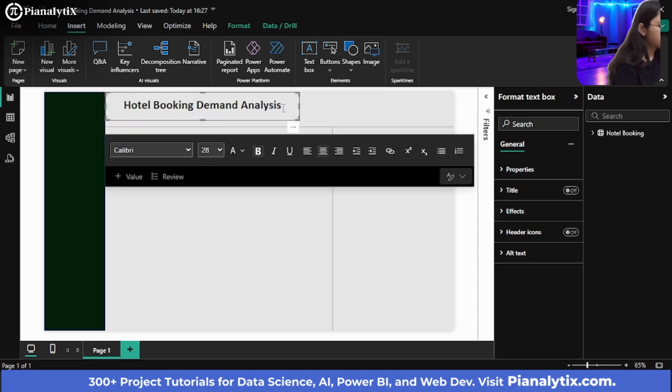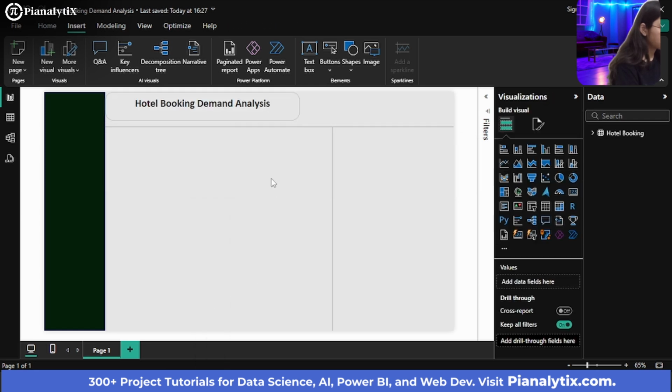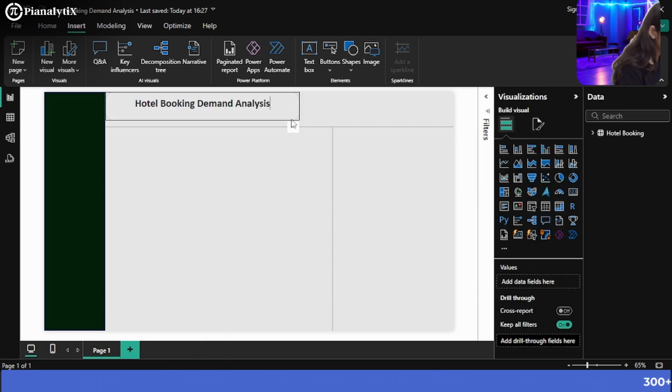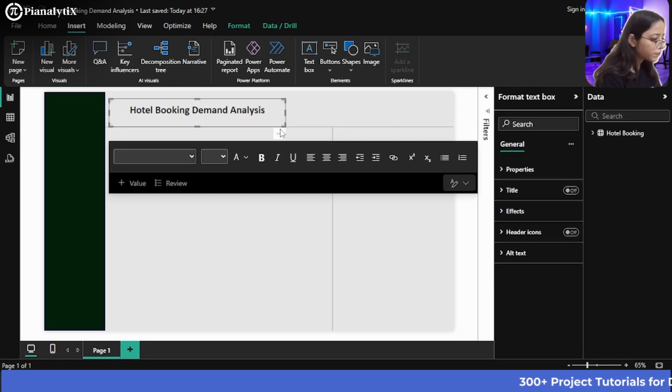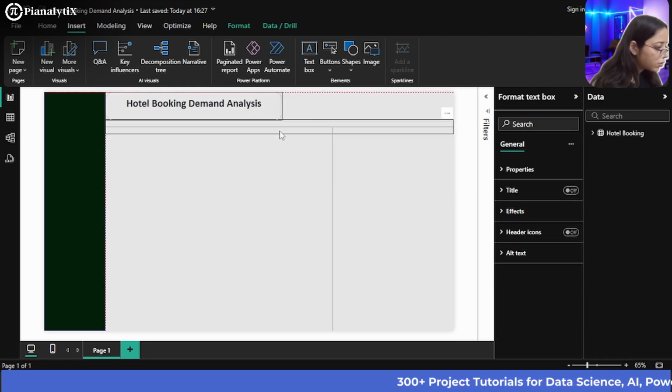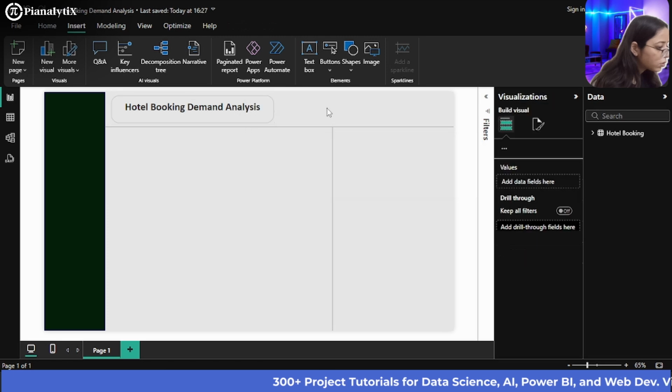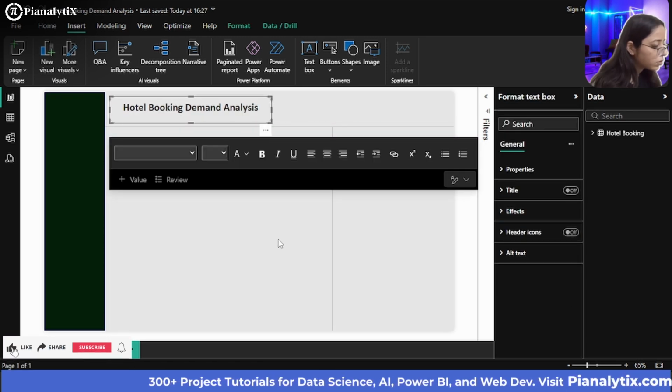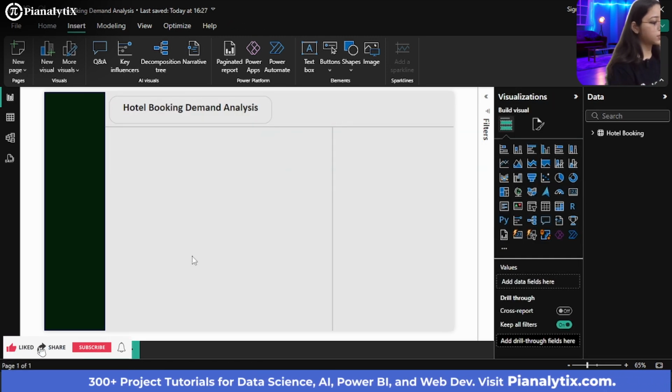Or what you can do is select it and make sure the font size is small itself. Okay, so now this looks much better.